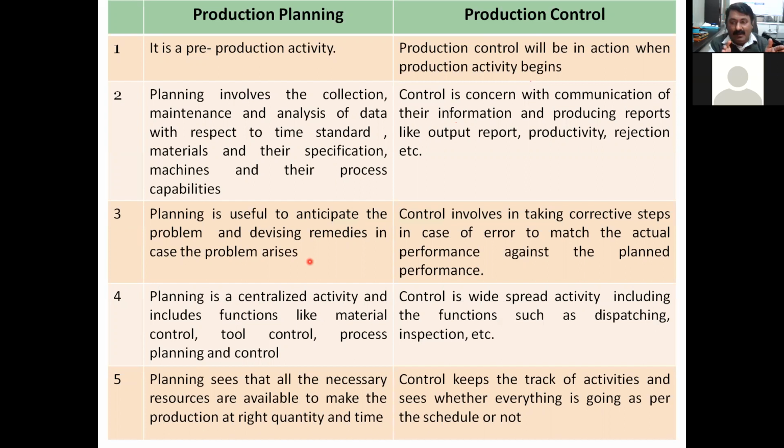For example, in a day, 10 gears are required, 8 gears are manufactured. So what is required to be done so that 2 more gears will be manufactured? Because today it is less by 2 gears. Tomorrow it will be less by 4 gears. Day after tomorrow it will be less by 6 gears. So after 10 days, 20 gears will be less, and in 1 month, 60 gears of production will be less. So on day 1 itself, if you take action to overcome that, to minimize this error gap, so that from day 2 you are in a position to produce 10 out of 10, then at the end you will be in a position to match the target.